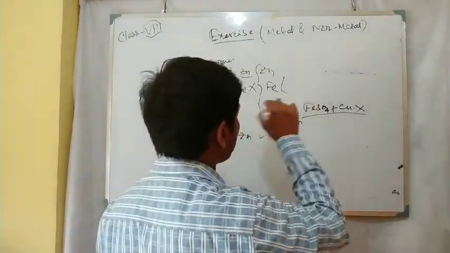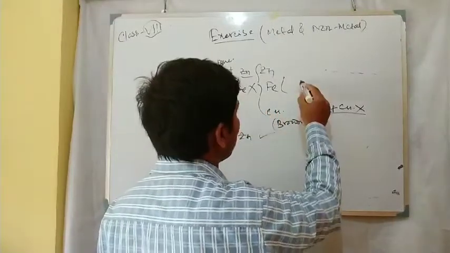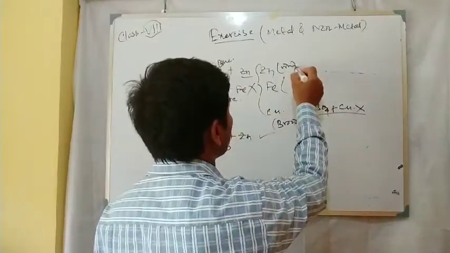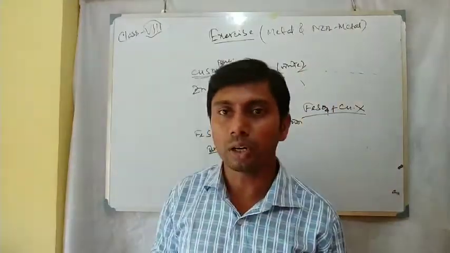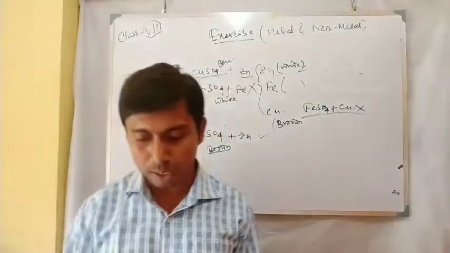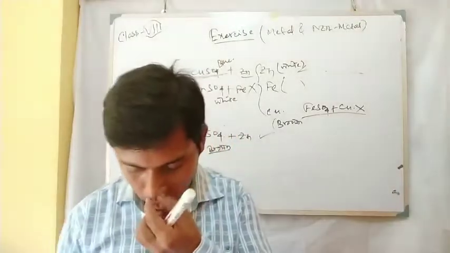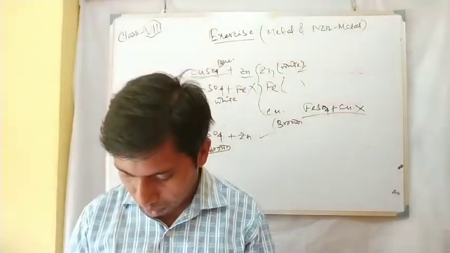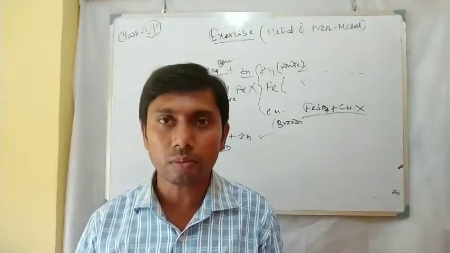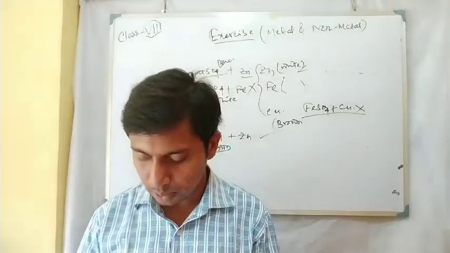Iron in fresh condition has a steel color. Zinc is white. So according to the reactivity series, one metal can displace another. Now come to the exercise part of this.